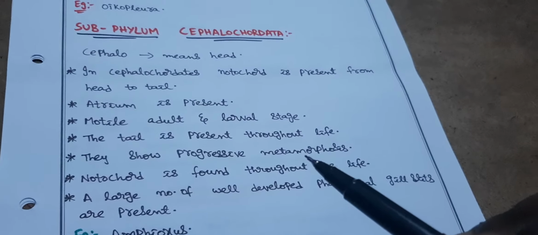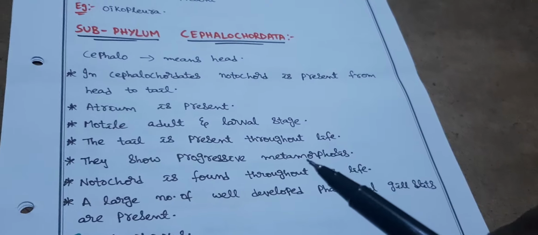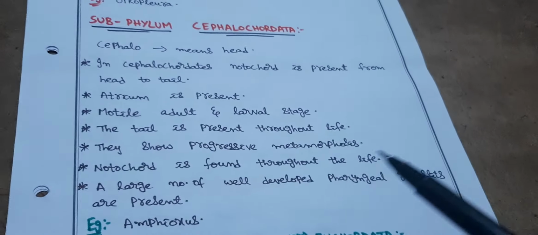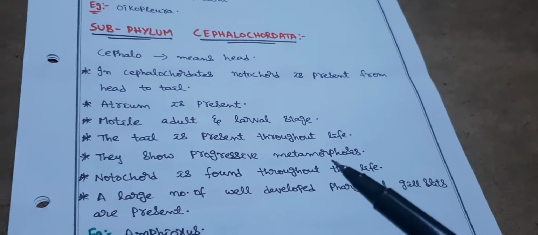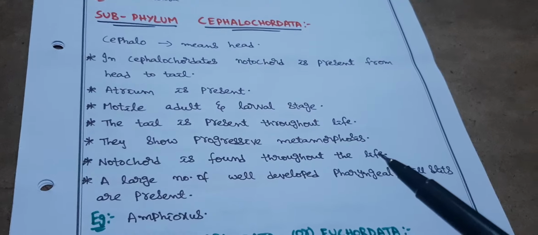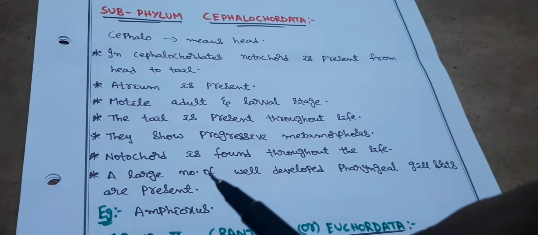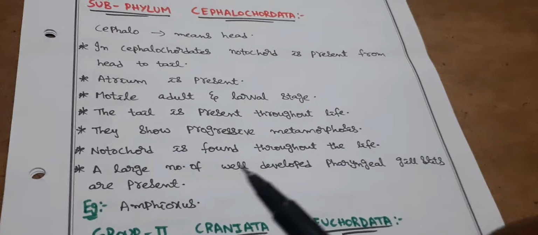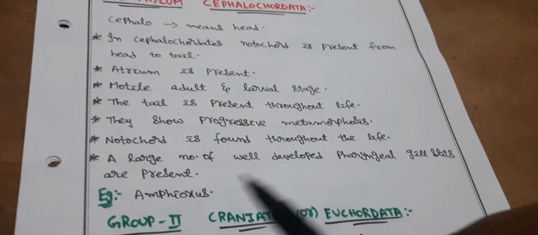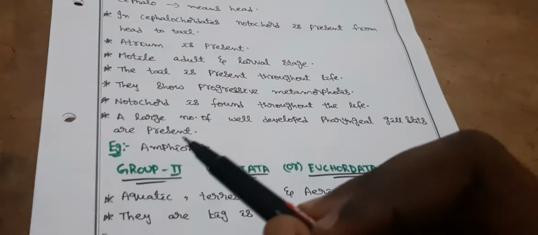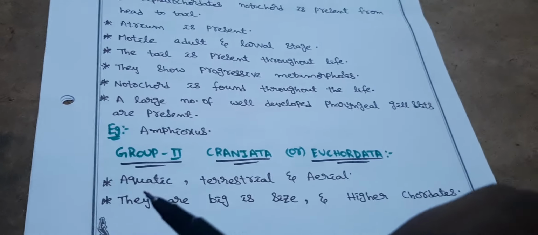But when it comes to Urochordata, they show retrogressive metamorphosis. Notochord is found throughout life. A large number of well-developed pharyngeal gill slits are present. Example, Amphioxus. Okay, we study this type in our syllabus.